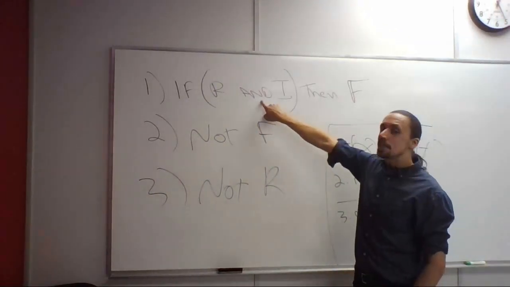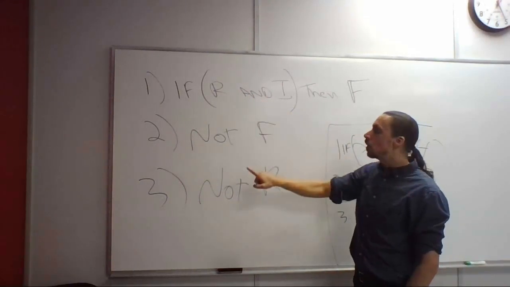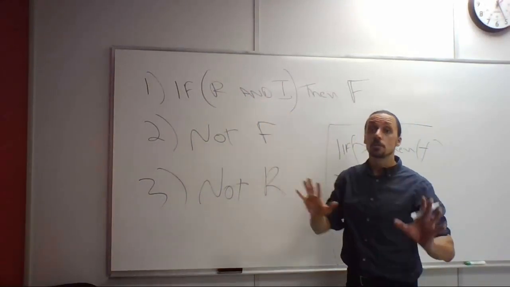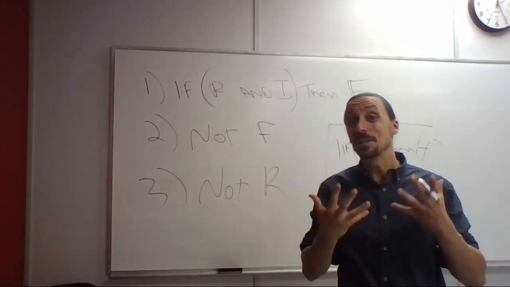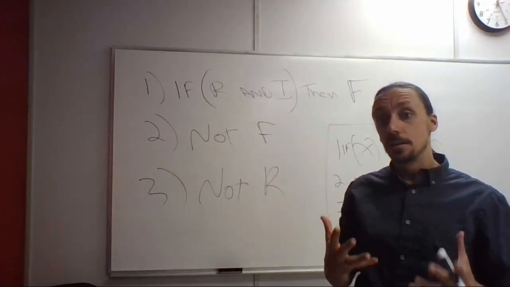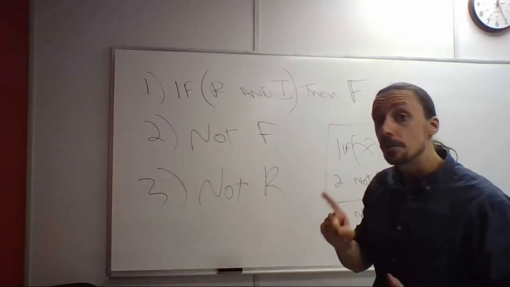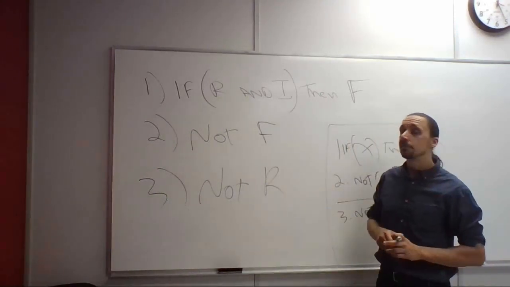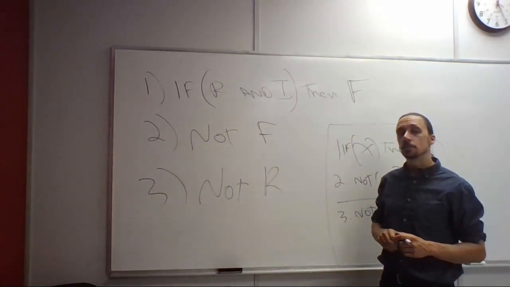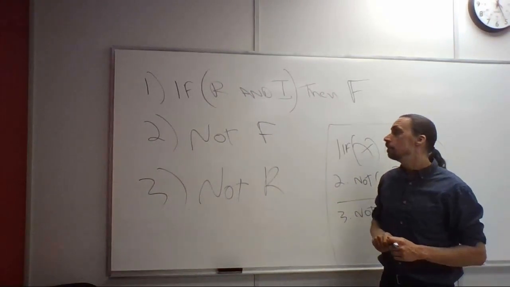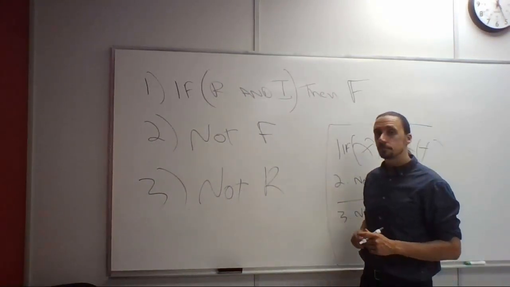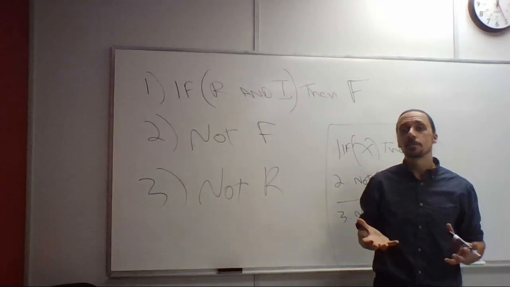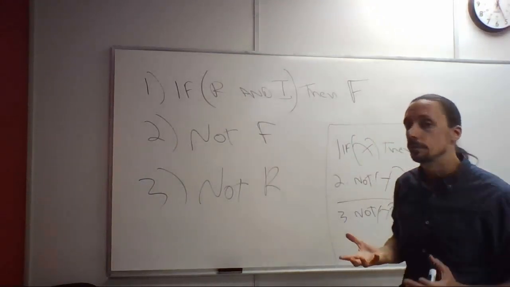But if it's not the case that both are true, which one specifically is the one that's not true? That I don't know. That's actually not there in the argument, in the premises. So the conclusion, not r, is too specific. I actually don't have that information in the argument. So it's an invalid argument because r could be true. It's possible to have true premises and a false conclusion.